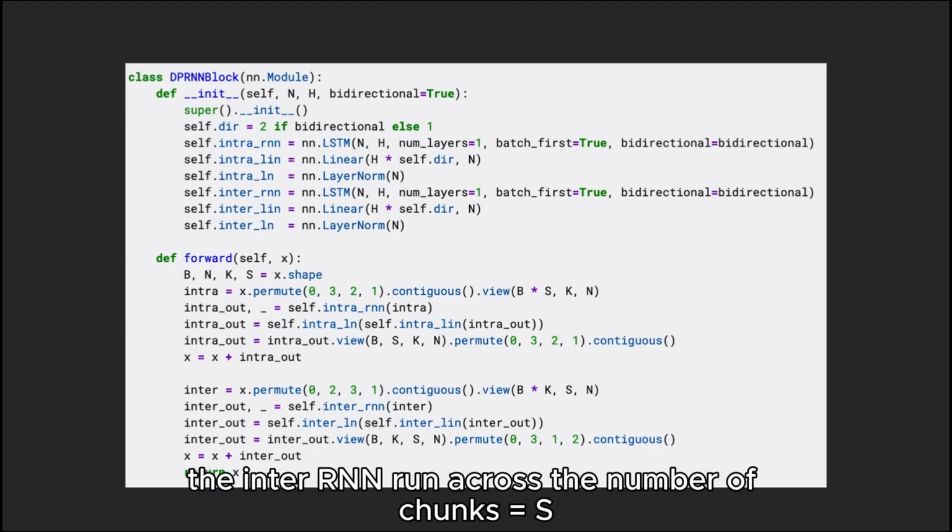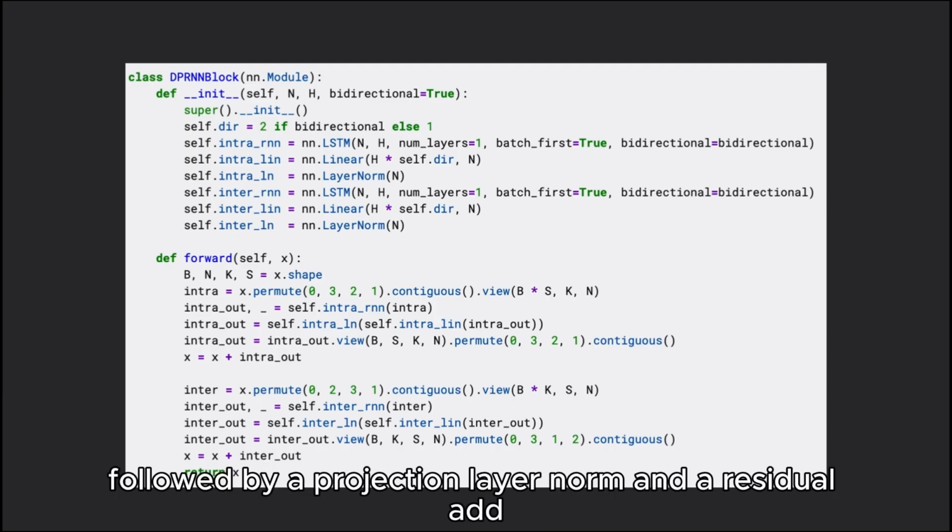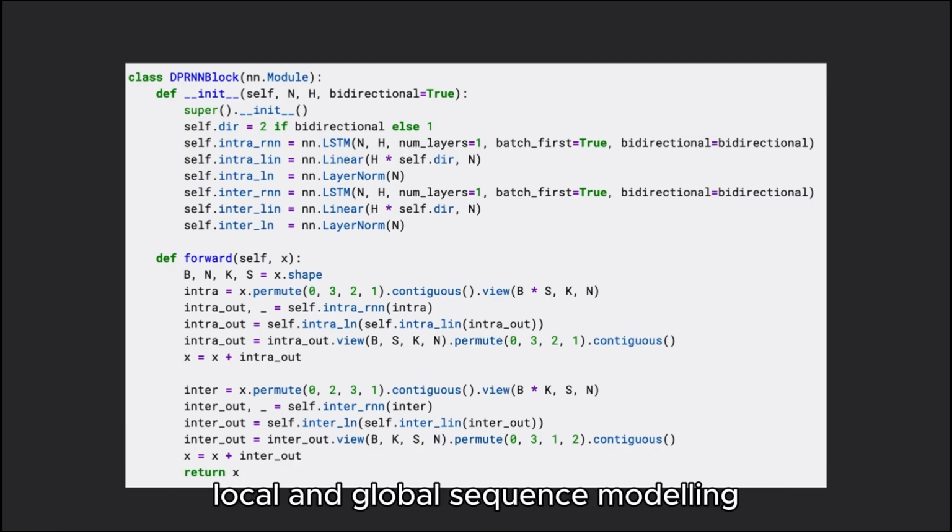Next, the inter-RNN runs across the number of chunks s to capture long-range context, again followed by a projection, layer norm, and a residual add. So each block alternates local and global sequence modeling while keeping training stable.